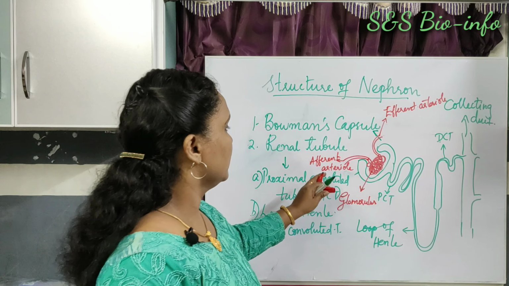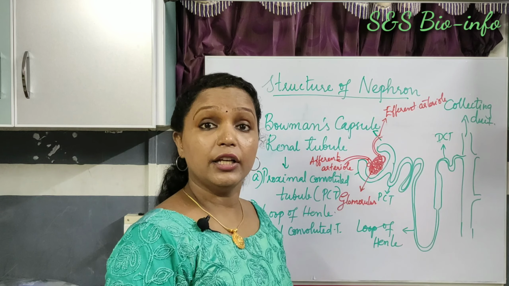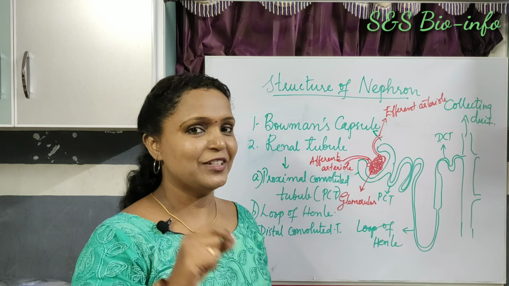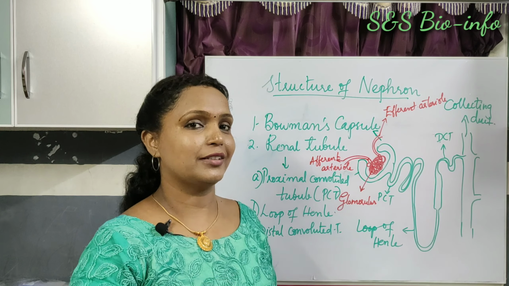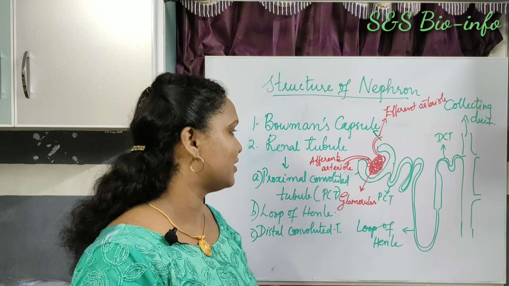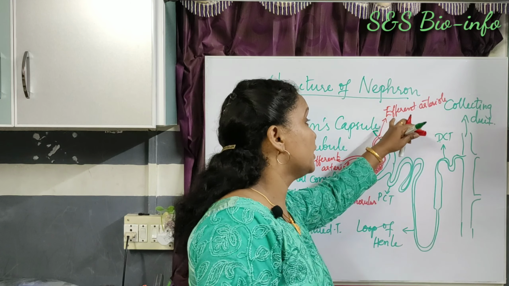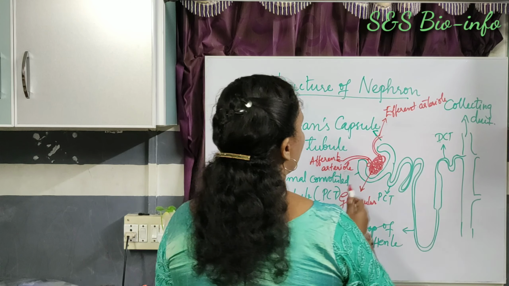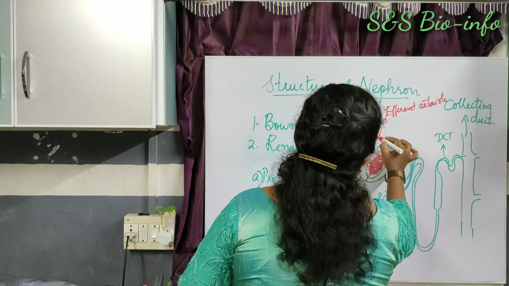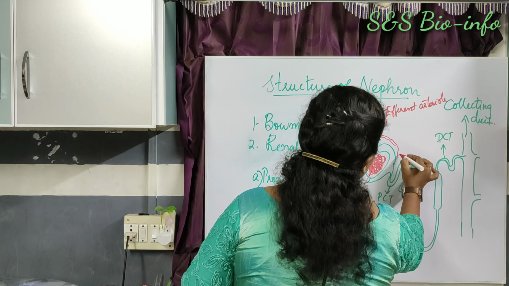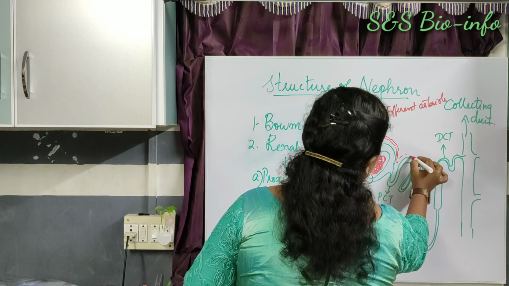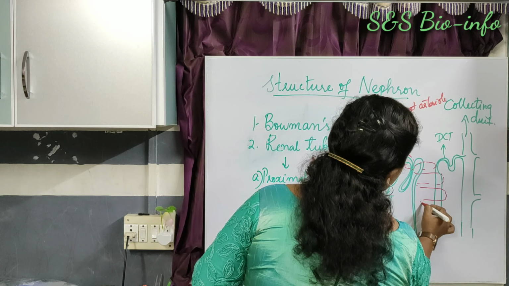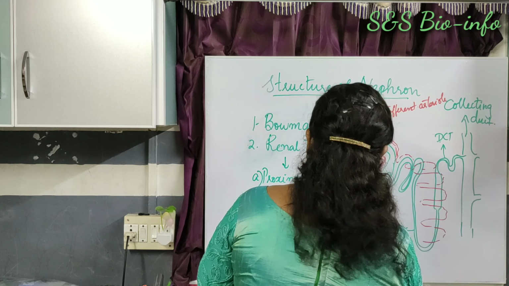Here the afferent arteriole is one of the branches of renal artery which brings dirty blood, or the impure blood, to the kidney for filtration. While the efferent arteriole leaves from the Bowman's capsule, and it forms very thin capillaries around the PCT and DCT, like this.